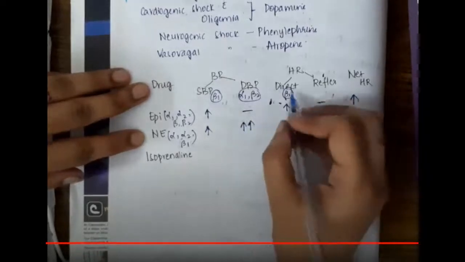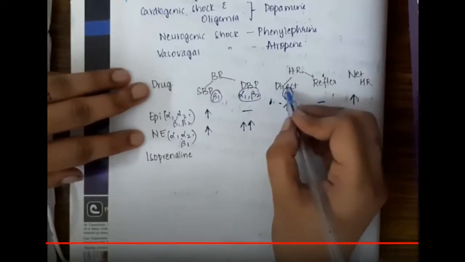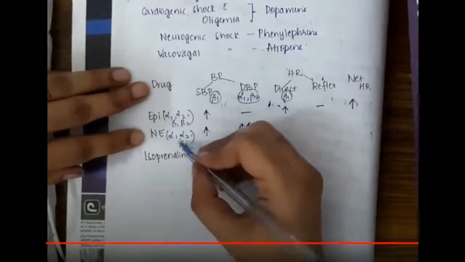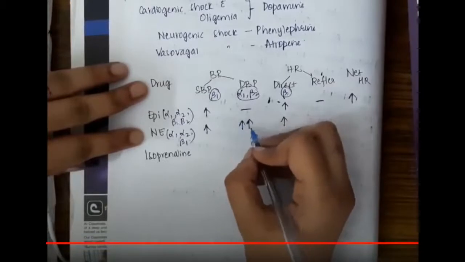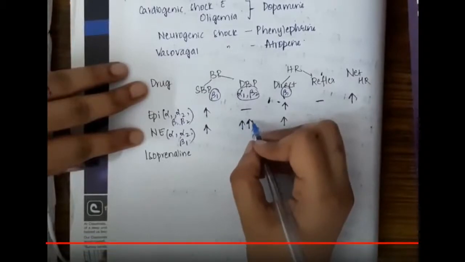Then if you see the heart rate, the direct action on heart rate is due to the beta 1 receptor. So norepinephrine directly acts on the beta 1 receptor and thus increases the heart rate. Then the reflex action is due to the diastolic blood pressure.